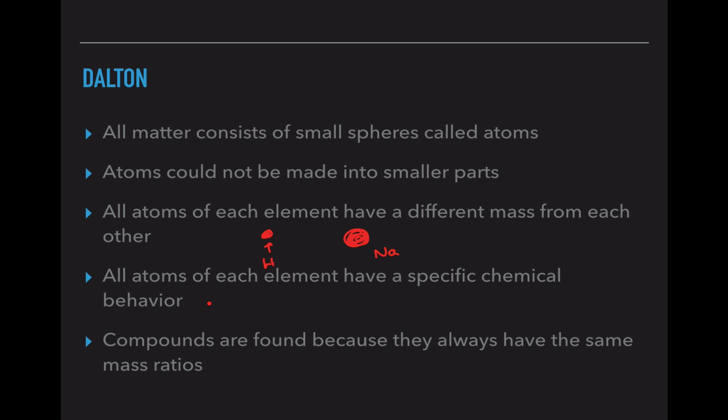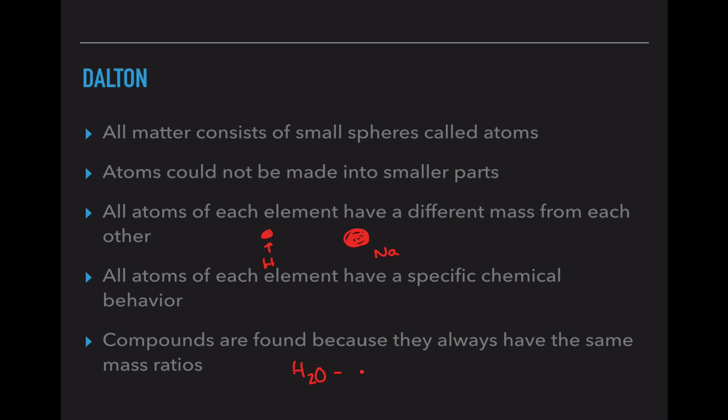Additionally, he stated that all atoms of each element have a specific chemical behavior, meaning hydrogen acts a little bit differently than chlorine acts, calcium acts a little bit differently than bromine acts. Each atom has a specific characteristic or behavior that they follow through with. And we can always find the compounds because they have the same mass ratio.